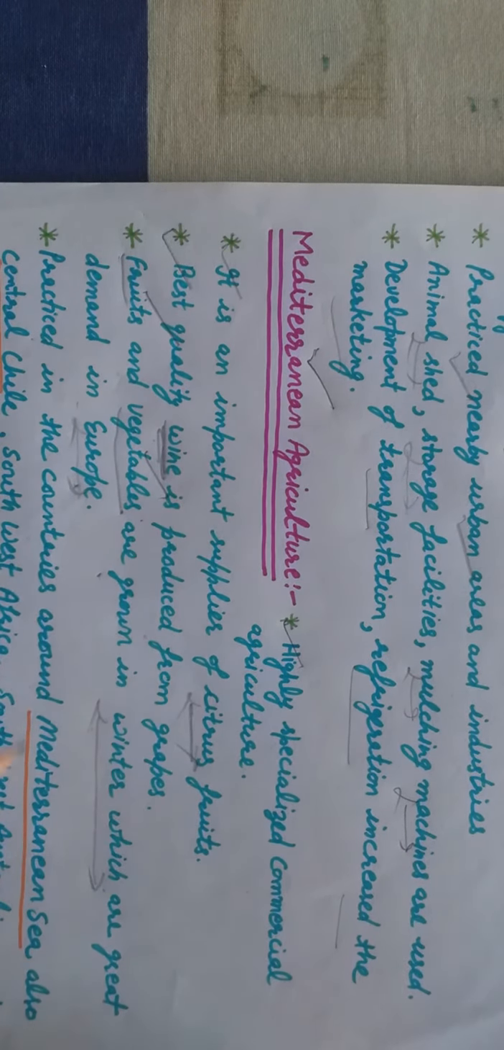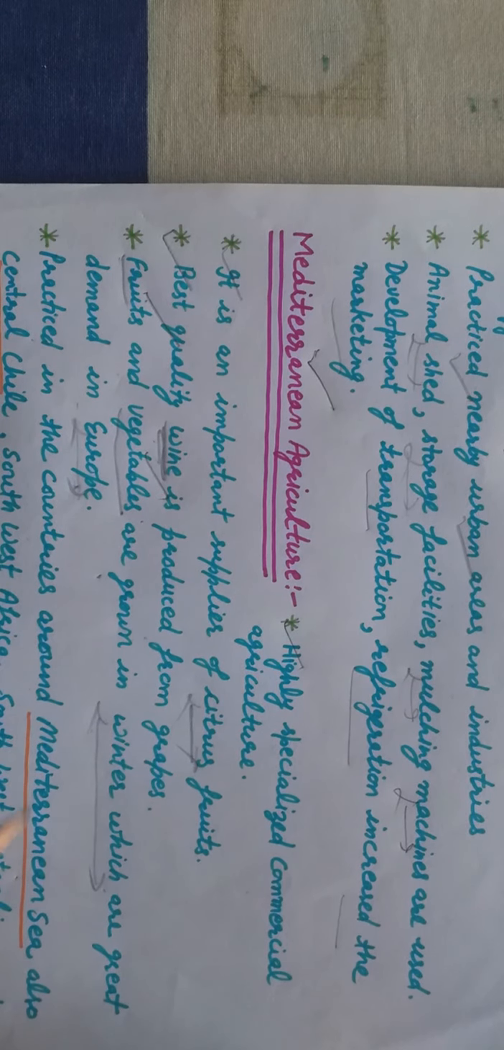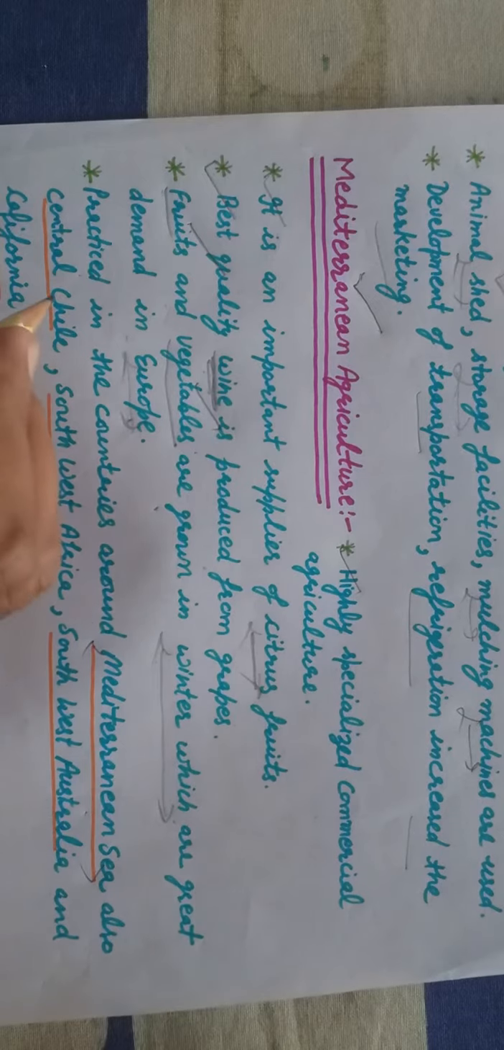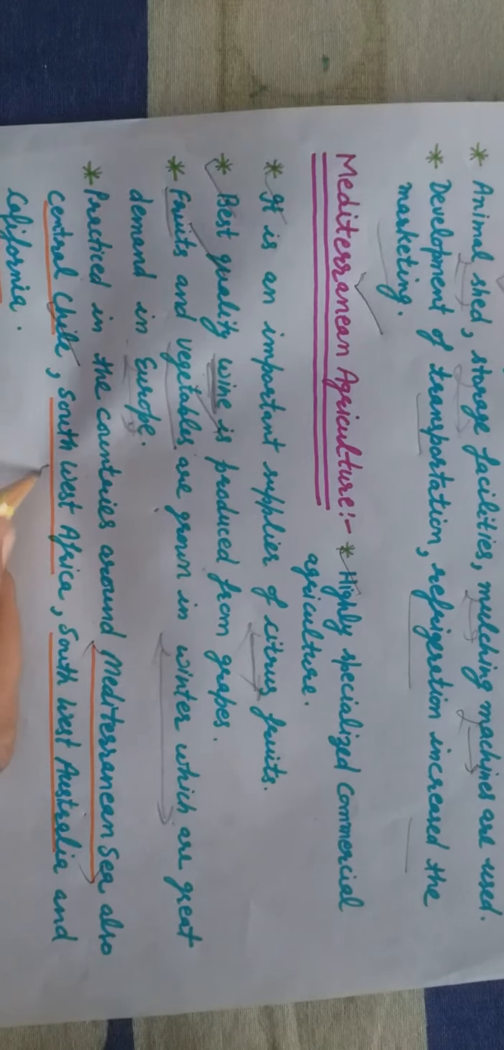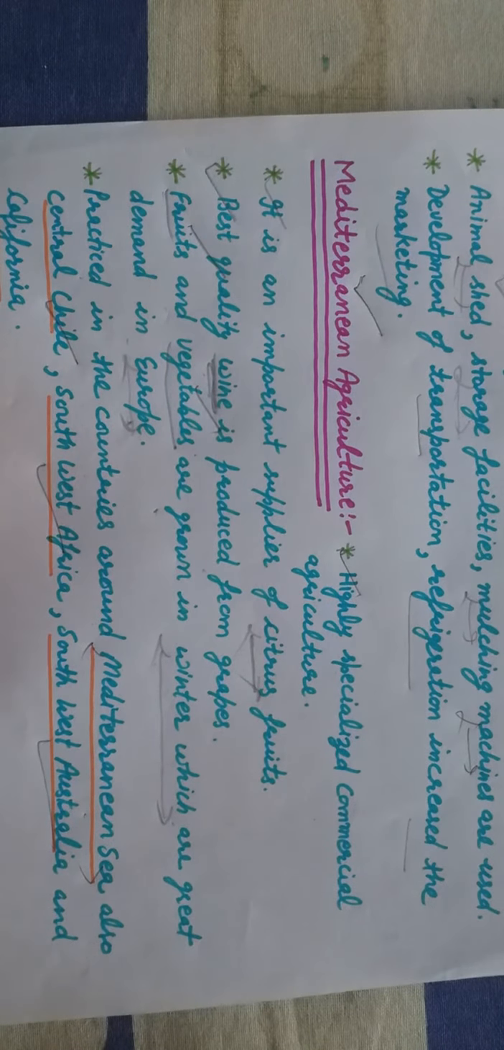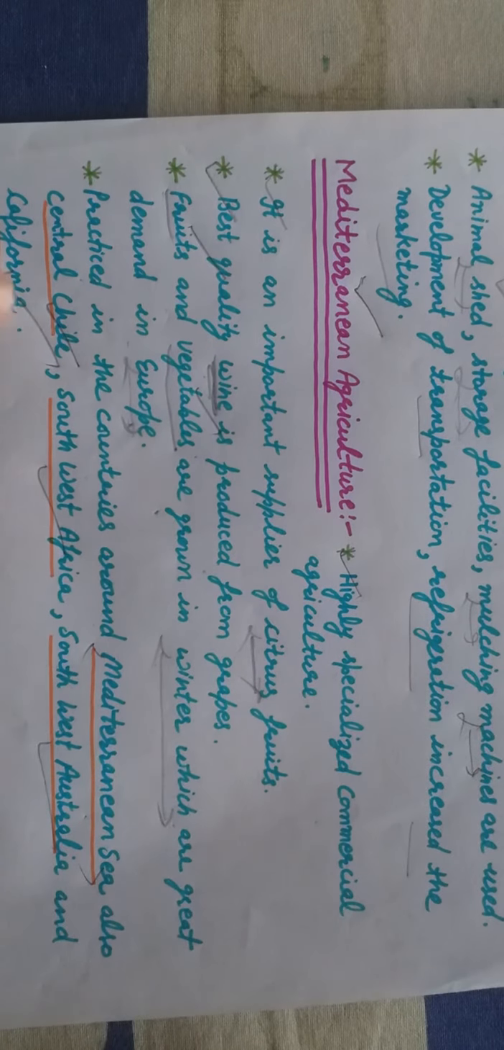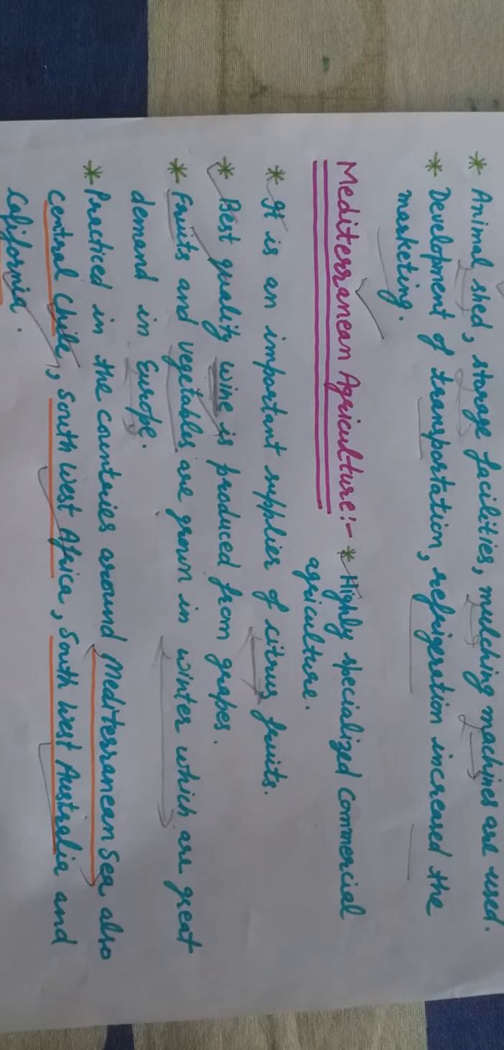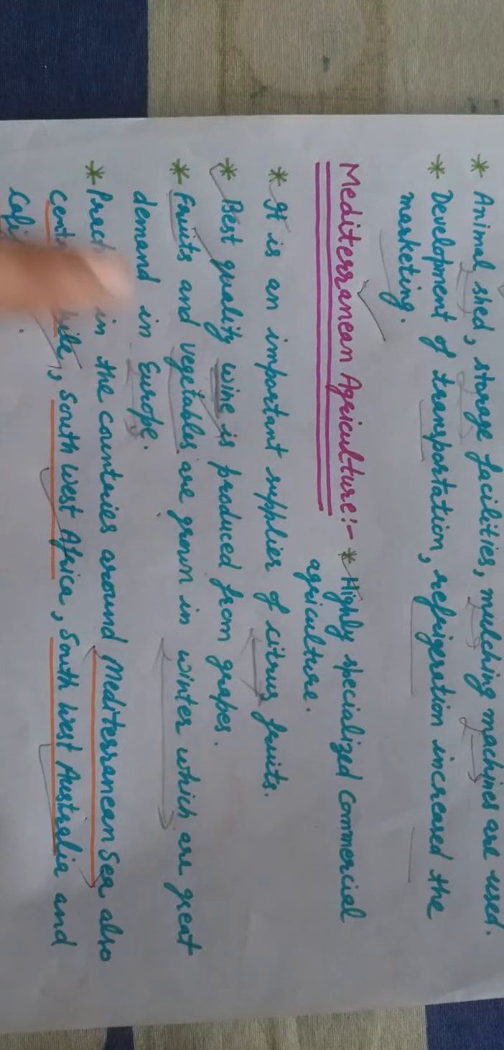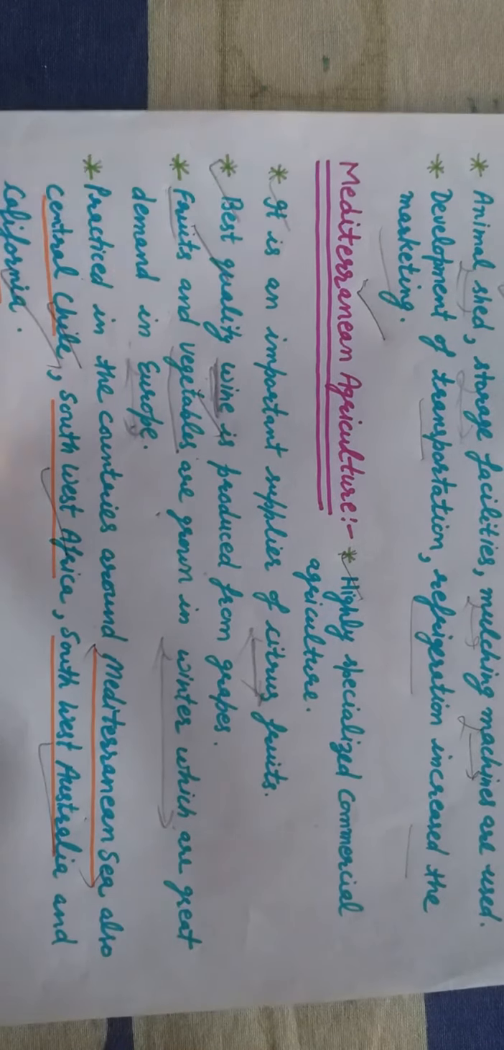Practiced in countries around the Mediterranean Sea, the countries which are near the Mediterranean Sea, they are doing this. And Chile, Southwest Africa, Australia and California, in these areas also Mediterranean agriculture is done. It means the characteristics of Mediterranean agriculture are there in these areas also.